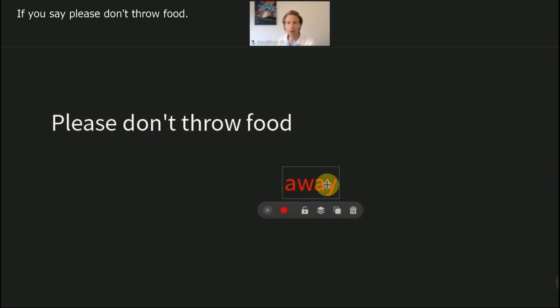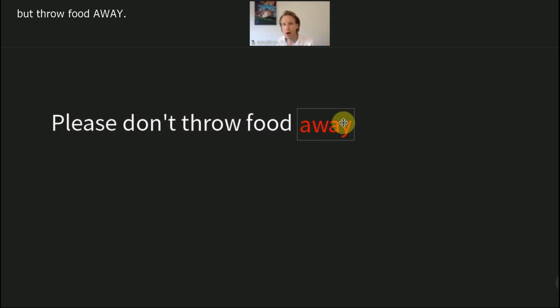If you say, please don't throw food, the situation could be, for example, in a school canteen. The children are being naughty. They are taking their chips, they are taking their food, and they are throwing the food. John is throwing the food at Sarah. Sarah is throwing a potato at Jacqueline. They are being very naughty. They are throwing food. Please don't throw food. Good. But throw food away.